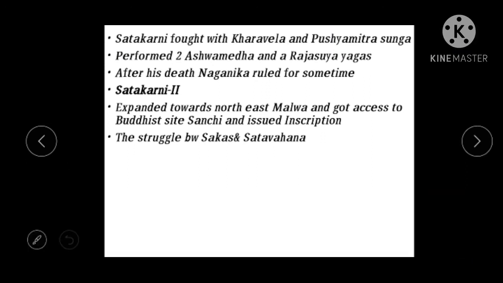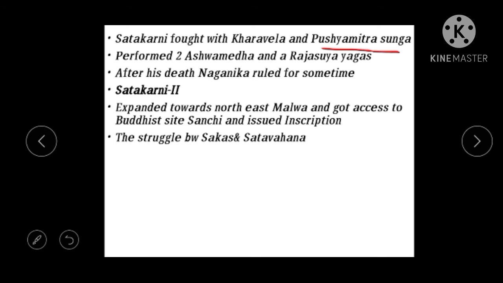The next one is that he also defeated the Sunga ruler known as Pushyamitra Sunga. Shatakarni defeated Pushyamitra Sunga, and after his victory, what did he do? He began to mint coins with a picture on them.